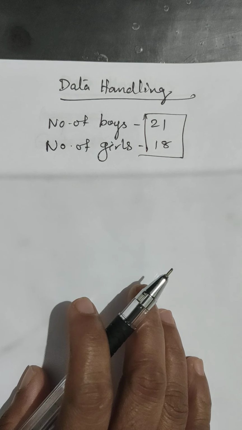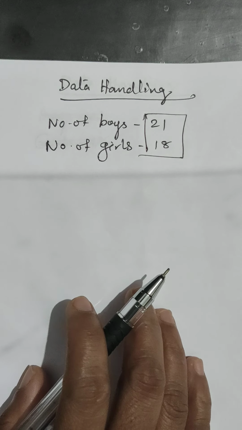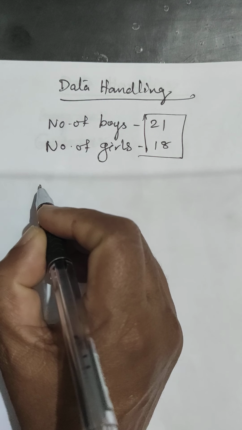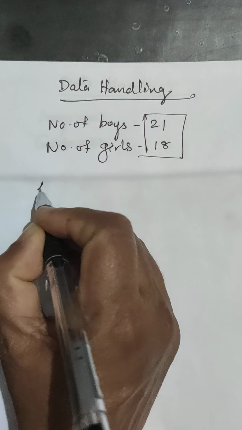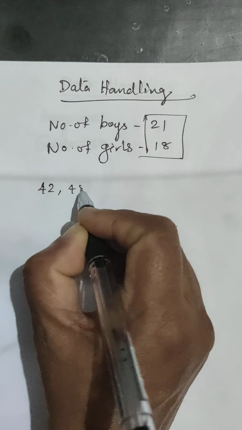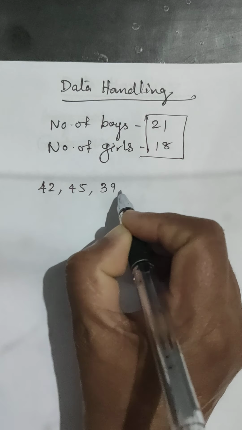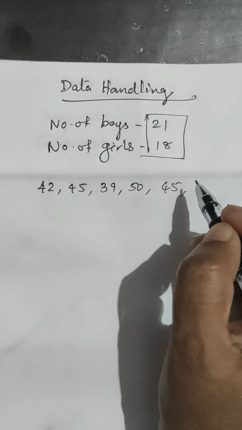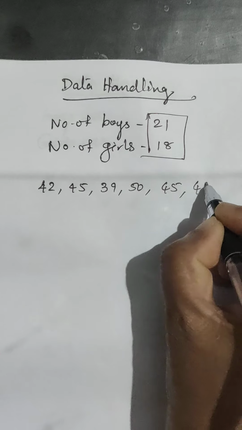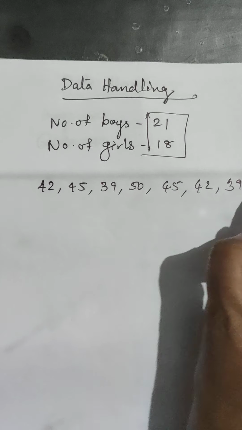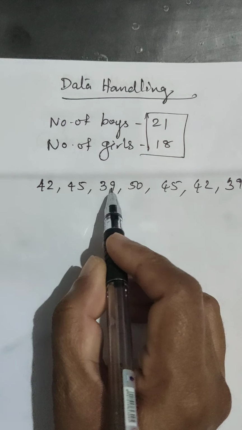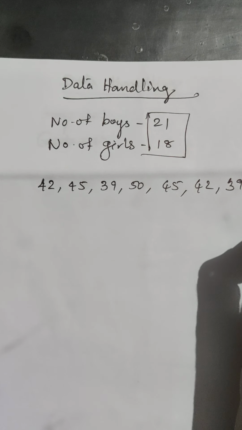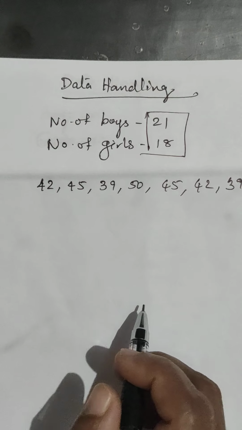Suppose here in a class 12 students are there. When I am collecting the weight of these students as 42, 45, 39, 50, 45, maybe two students' weights may be equal, 42, 39, 50, and 50 again.